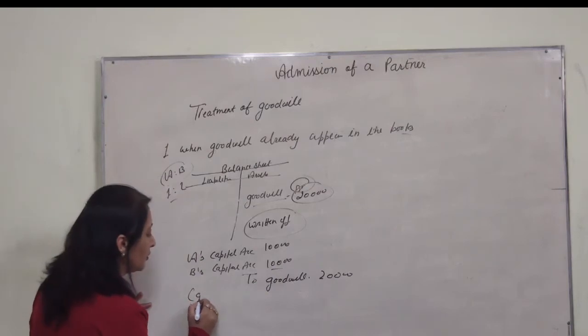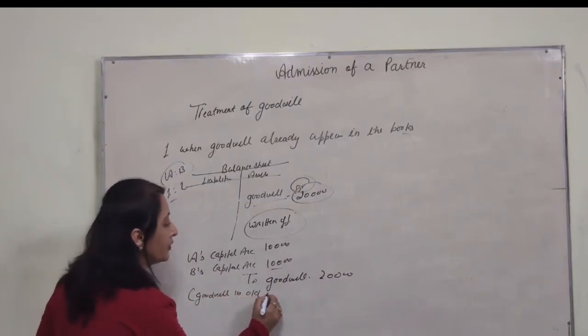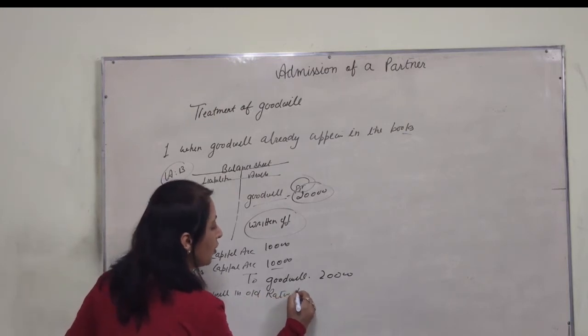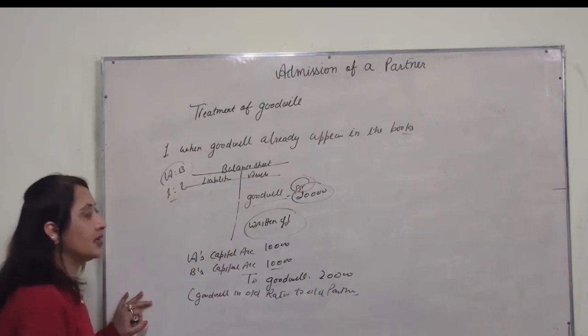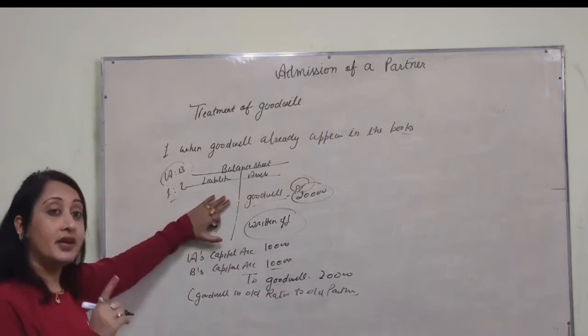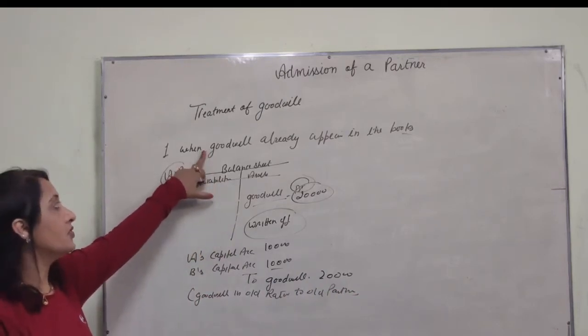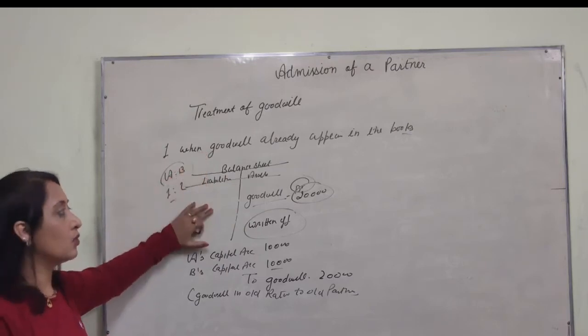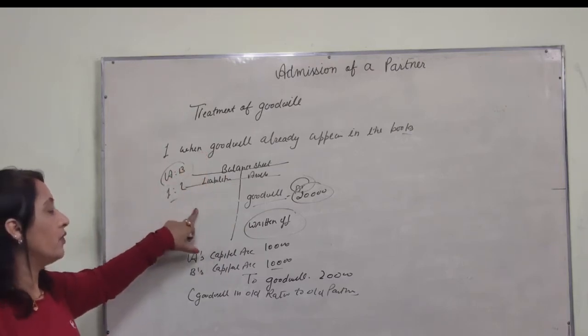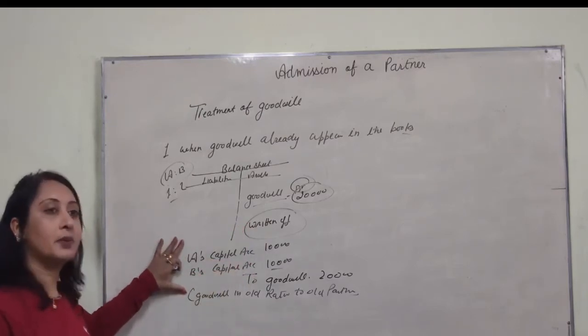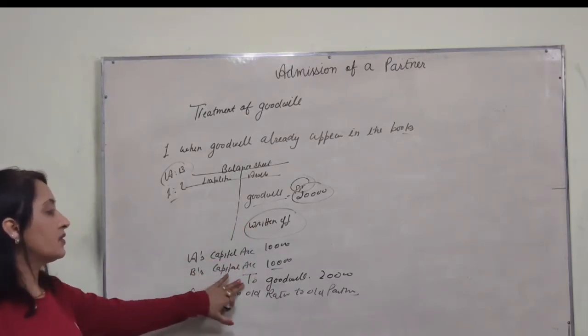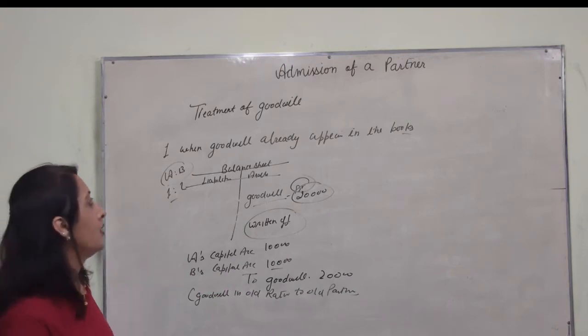You can say goodwill in old ratio to all partners. Is that clear? It is that goodwill which already appears in the books of account. So we want to write off. हम इसको खत्म करना चाहते हैं तो entry will be A's capital, B's capital to goodwill.